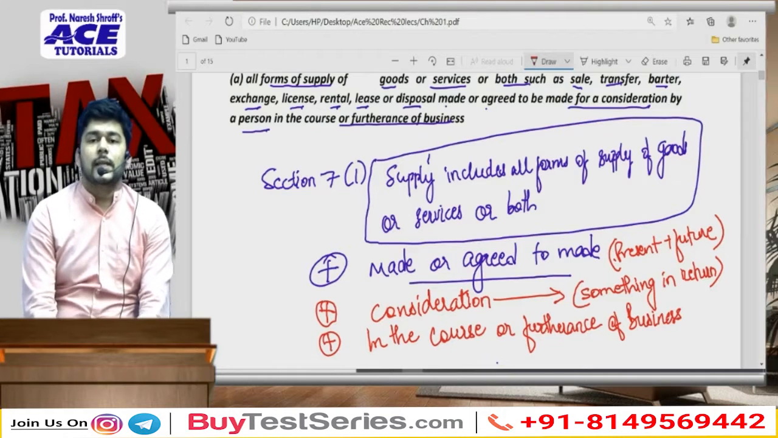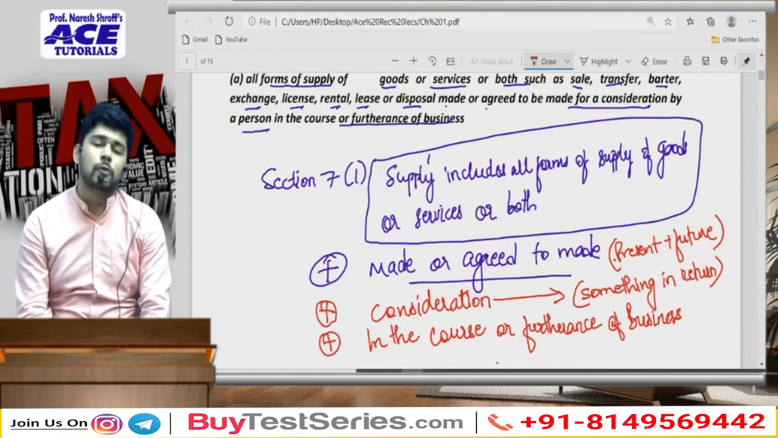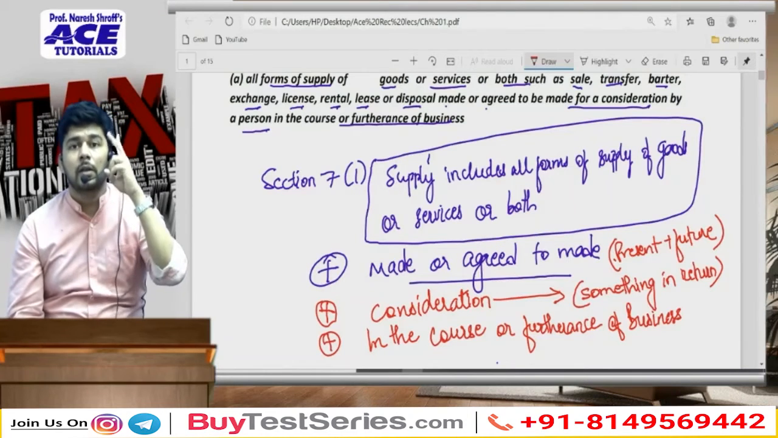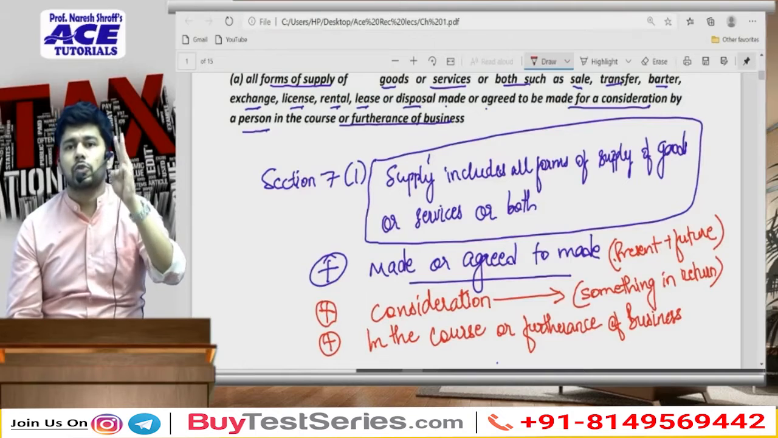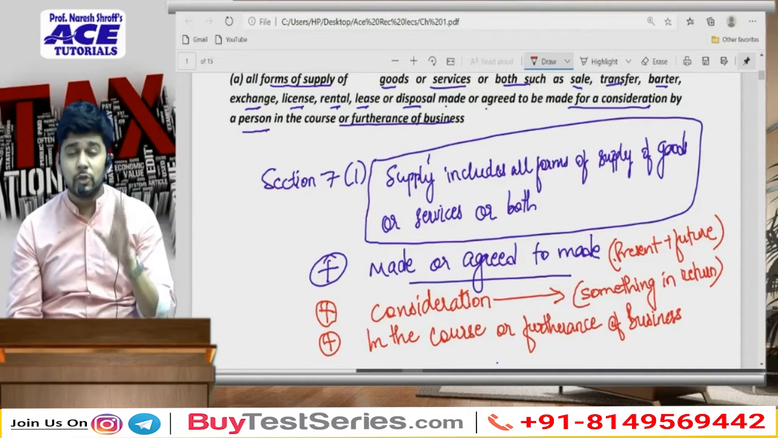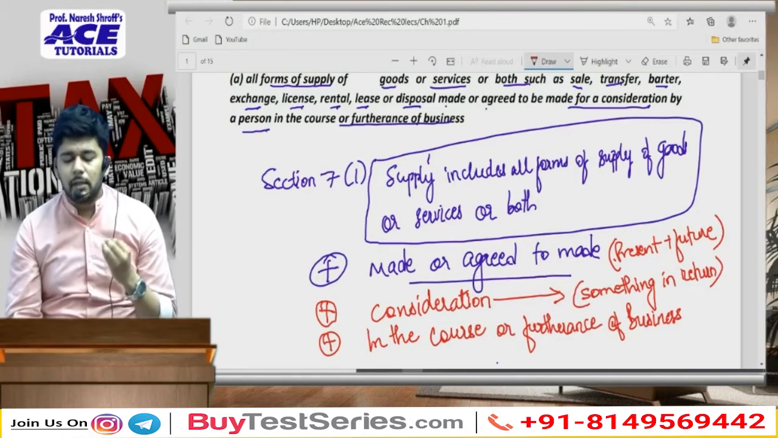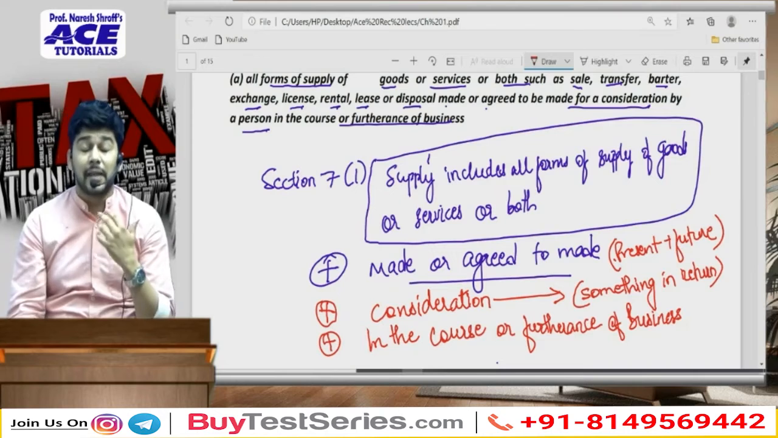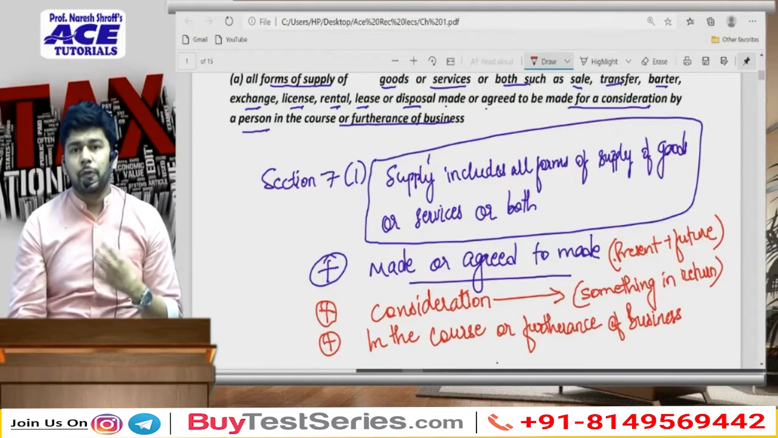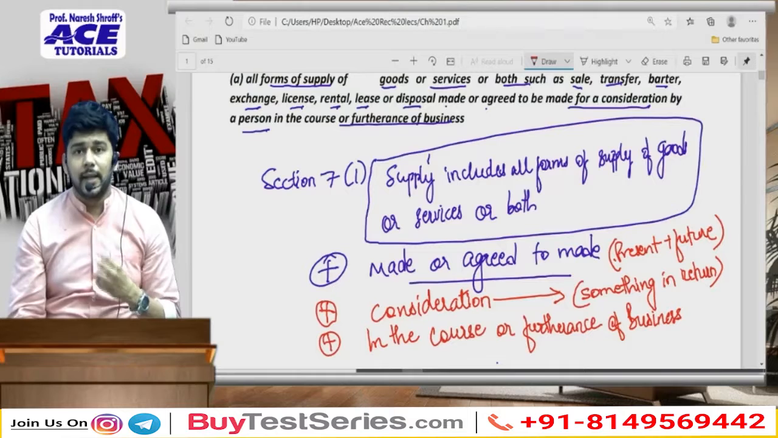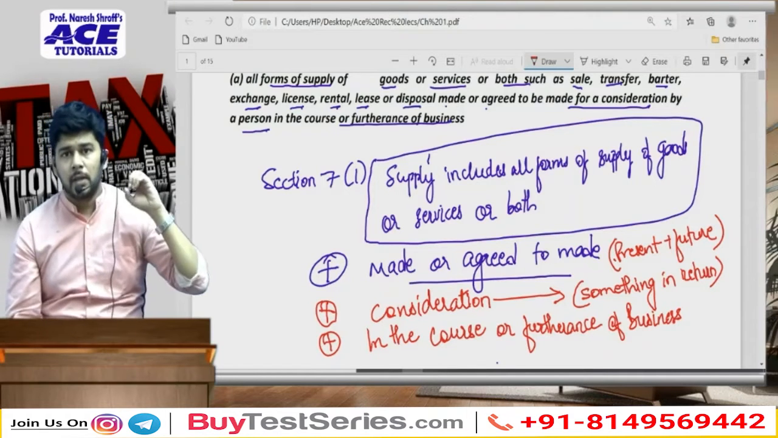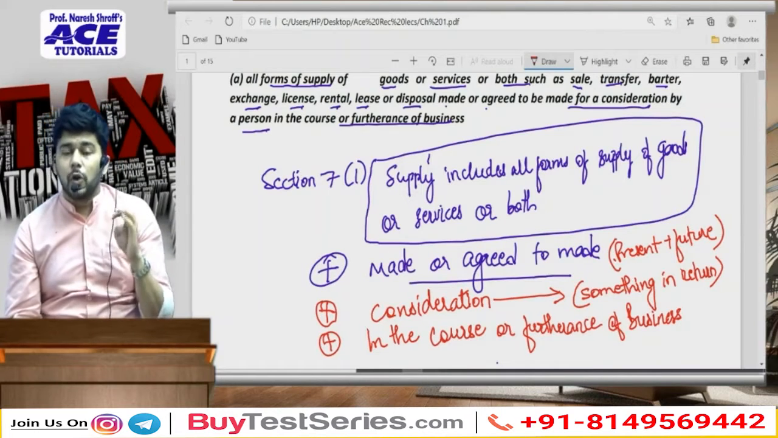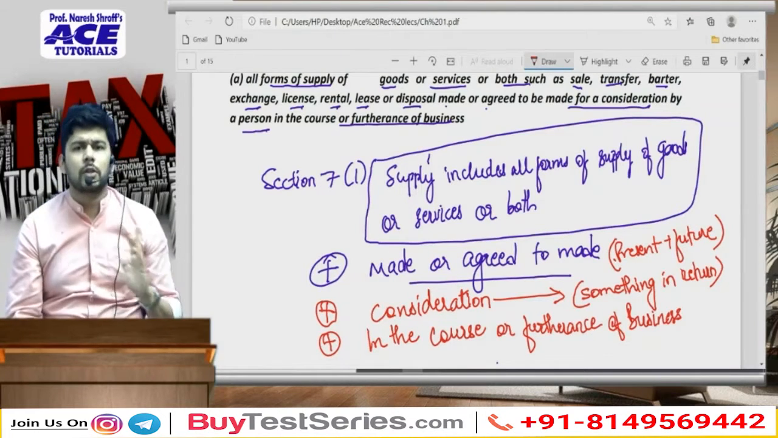So what it means to say is supply means and includes all forms of supply of goods by way of those activities which are made or agreed to be made for a consideration in the course or furtherance of business. So most importantly, there is an essential factor that comes into the picture if I want to discuss the applicability of GST. I need to first get into the Act to understand that there are certain activities which are made or agreed to be made for a consideration. So unless there is a consideration, there is no question of GST coming into the picture.